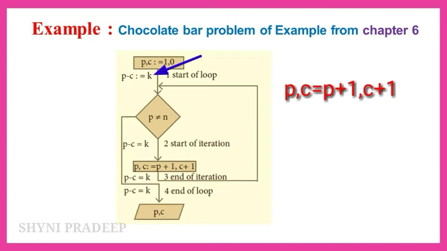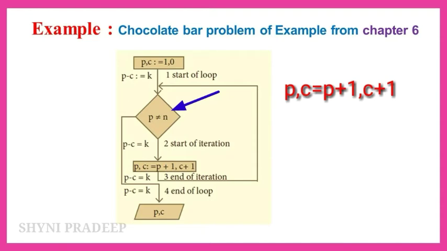Here P and C are the initial values, the number of pieces and the number of cuts. Initially the number of pieces is 1 and the number of cuts is 0. This is the start of the loop. Here the condition is P is not equal to N. If the number of pieces and the number of individual squares are not equal, then the condition is true. If they are equal, then the condition becomes false. There you have to stop your loop execution.